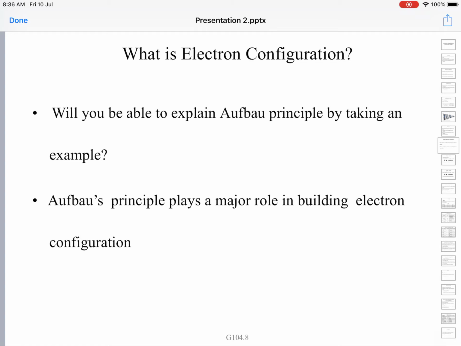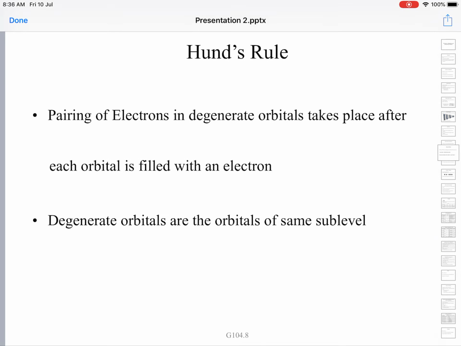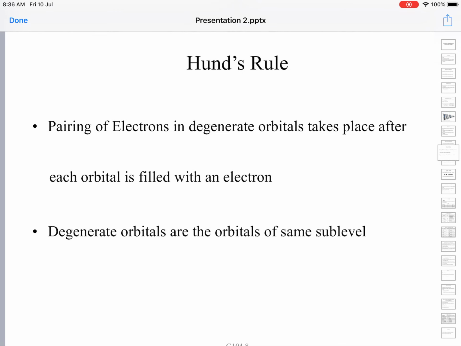Thereby we have got a Moeller diagram which is quite handy in writing the electronic configuration. Next we will move on to the three principles which guide us in writing the electronic configuration. First and foremost is the Aufbau principle, which we have just checked. Next is Hund's rule.